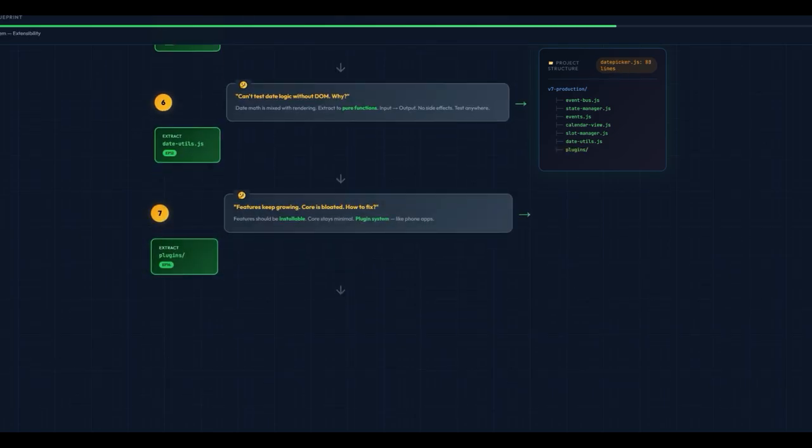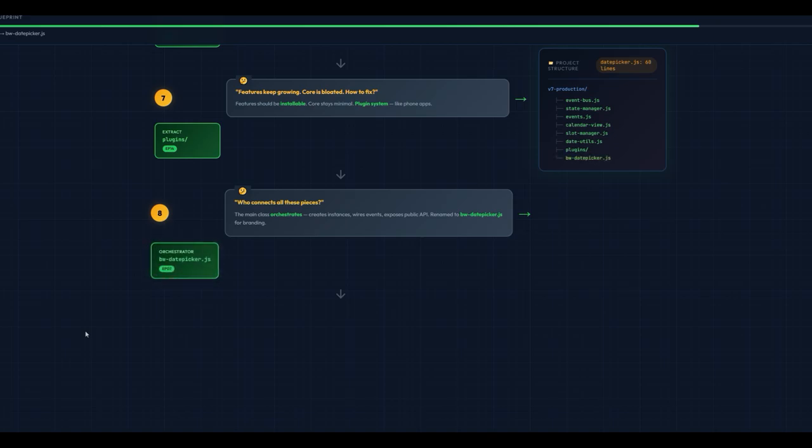Next question is, if we want to add a new feature, let's say you want to disable the weekend or add some custom dates, some min-max dates or holiday markers or keyboard navigation, how do we do that? Right now we have to open our core code base and add conditions there. But that is not how a feature should be. A feature should be installable. If you want a feature, you add it. If you don't, you remove it. That's how a feature should be. And for that, we will create a plugin system in our date picker. And that is our episode 14.